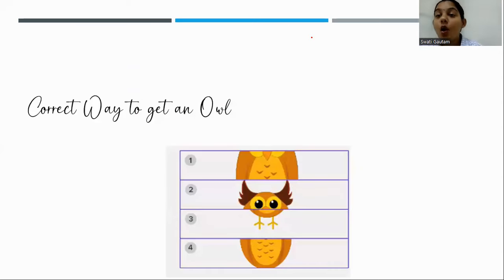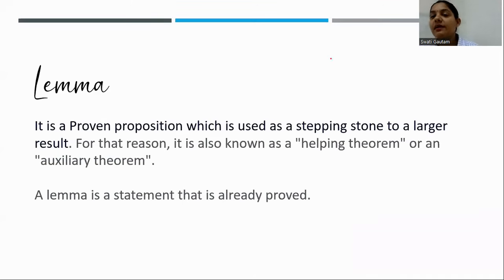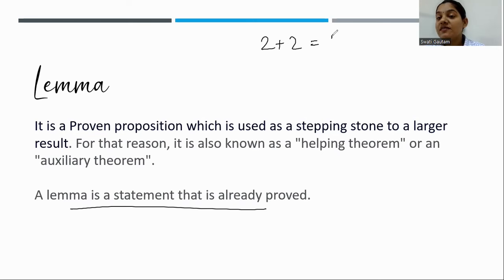Suppose I'm saying, what is the correct way to get an owl? This is an algorithm example. So let's take a lemma example first, because we are learning lemma. A lemma is a statement that is already proved. I am saying that 2 plus 2 is equal to 4, which is already proved.